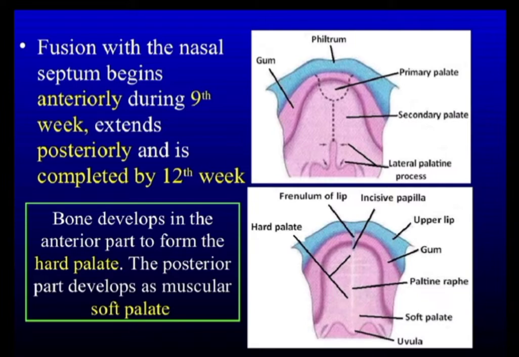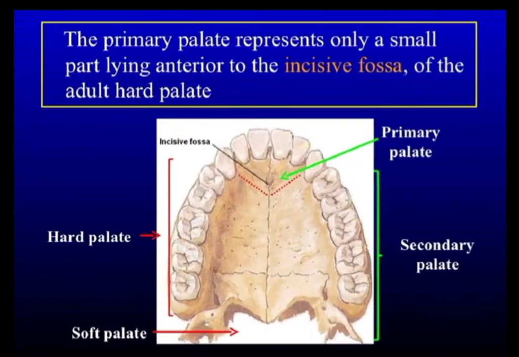Bone development. The lateral palatine process is coming from the maxilla and palatine bone. The palatine process of the maxilla projects medially, and the horizontal process of the palatine bone also projects medially and they unite in the median plane.